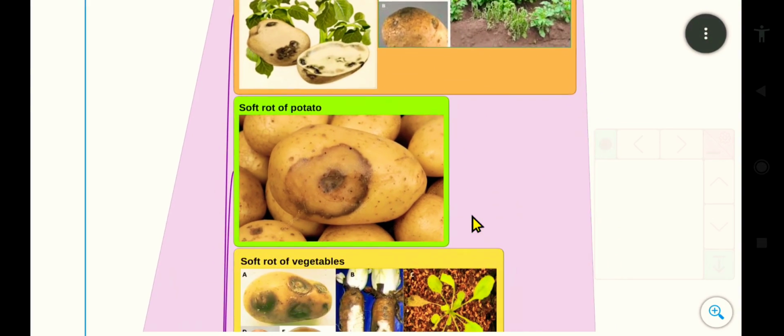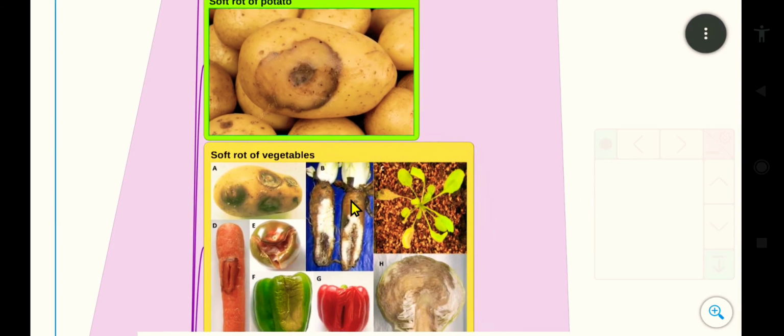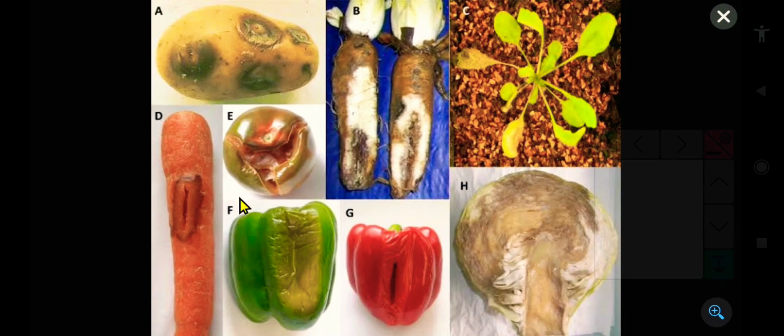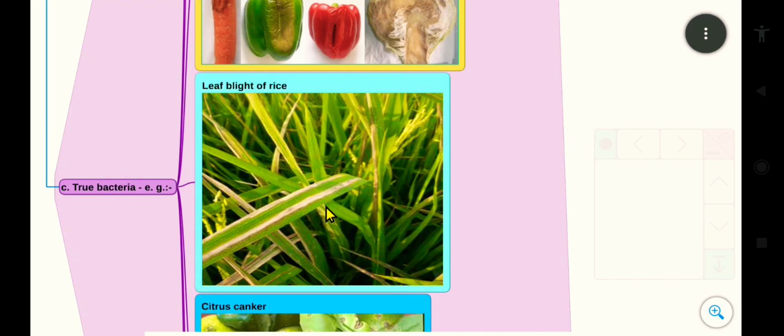And the next one is soft rot of potato. See this, the potato will be softened due to the true bacteria. The next example is soft rot of vegetables. The vegetables get softened due to true bacteria. This is potato, carrots, capsicums, and see, all the cabbage gets soft rot. And the next one is leaf blight of rice.